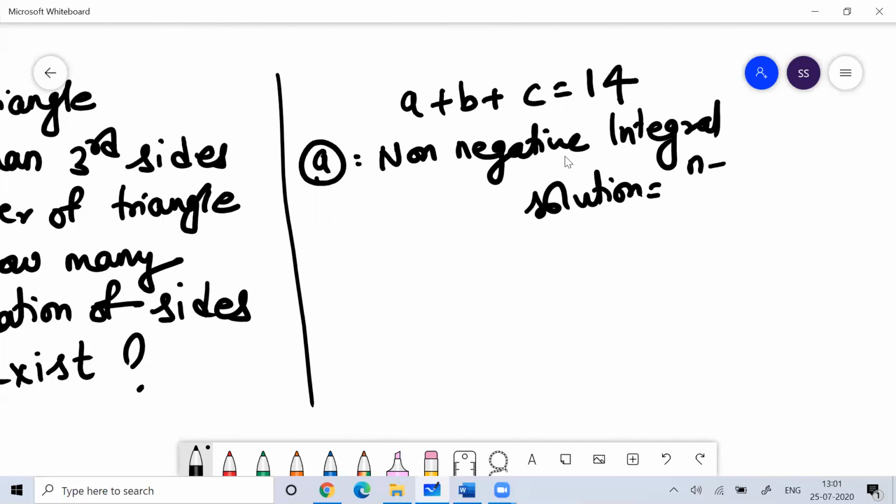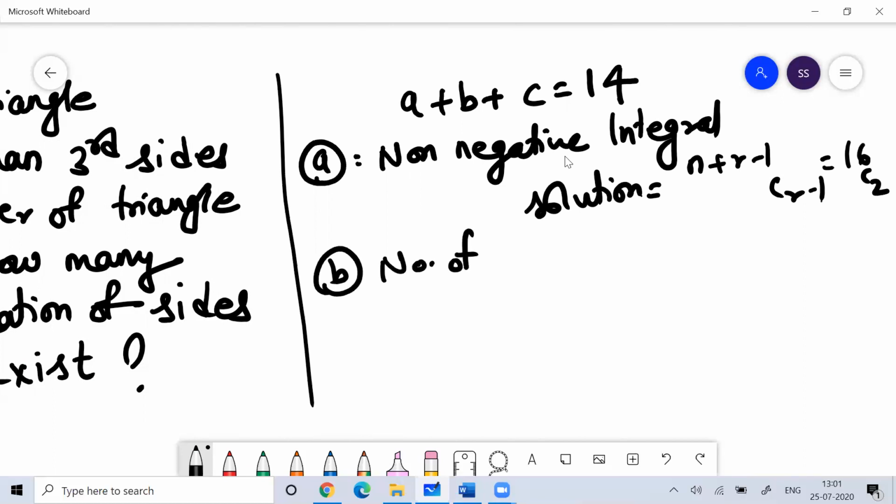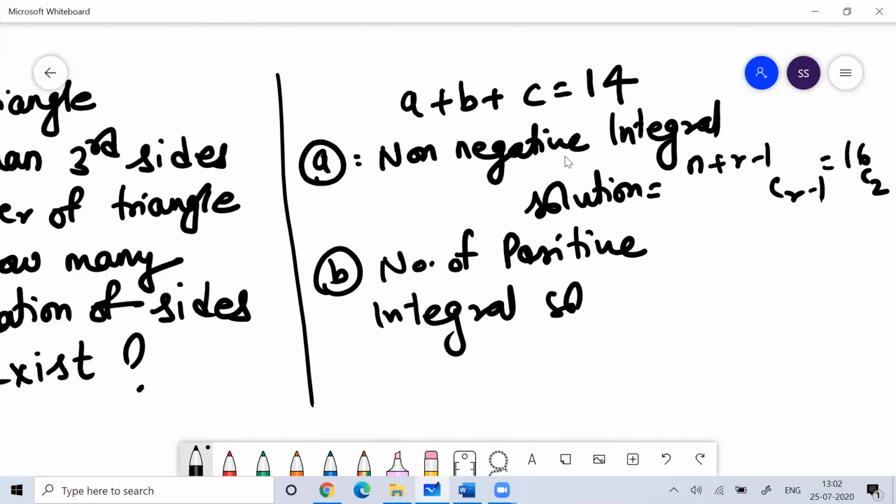So that is n plus r minus 1 C r minus 1. If I ask you what is the number of positive integral solutions that exist, then you can say n minus 1 C r minus 1. So you can say 13C2.